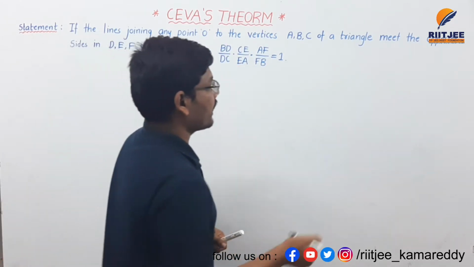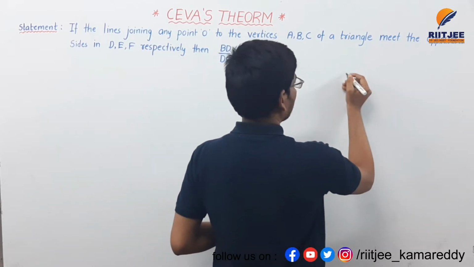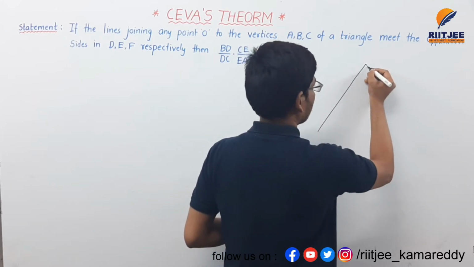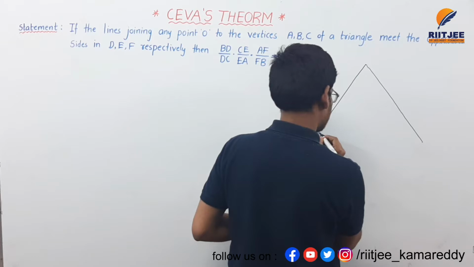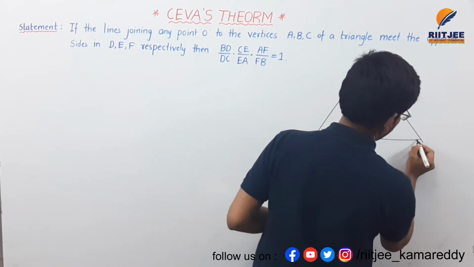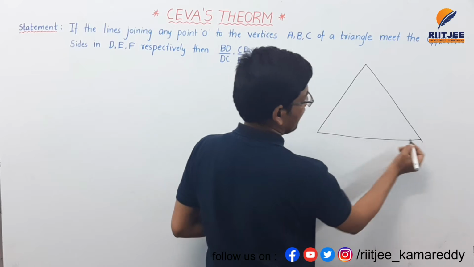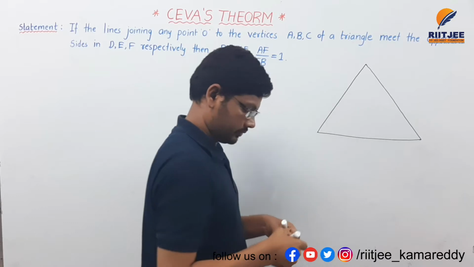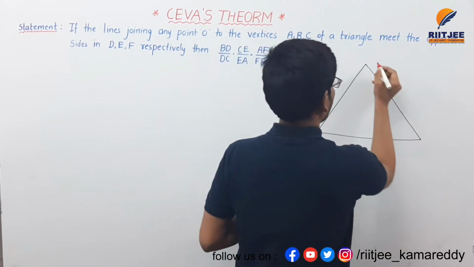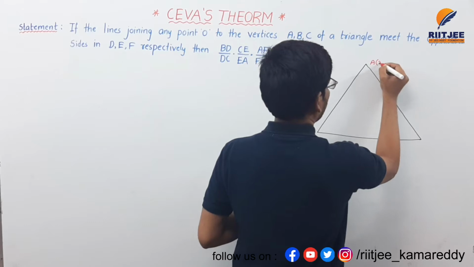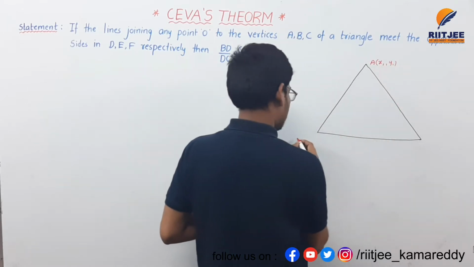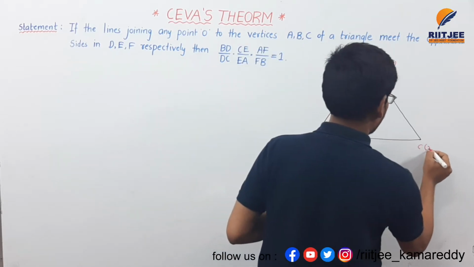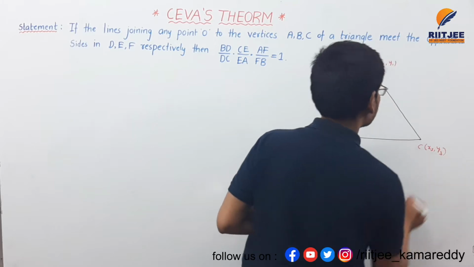First of all, I am drawing a triangle with vertices A, B, C. This is the triangle I am taking, having points A of x1 comma y1, B of x2 comma y2 and C of x3 comma y3.